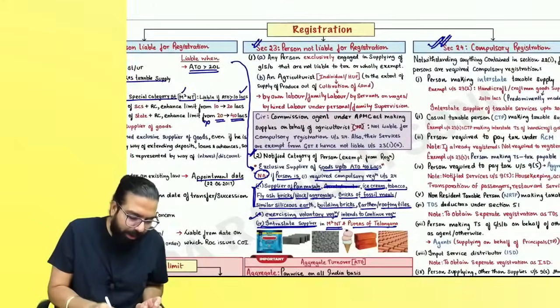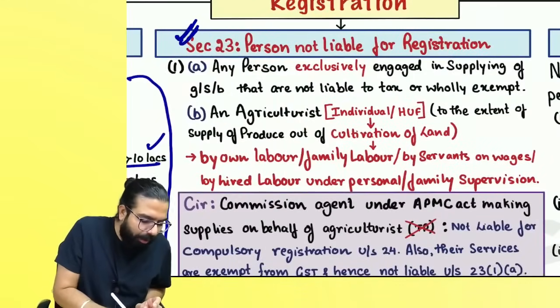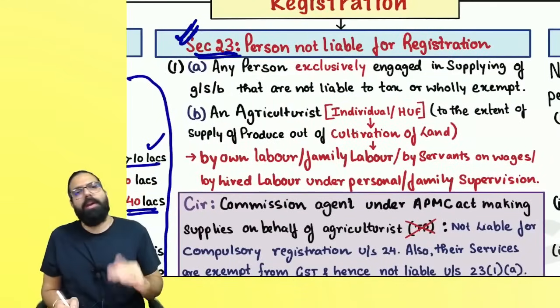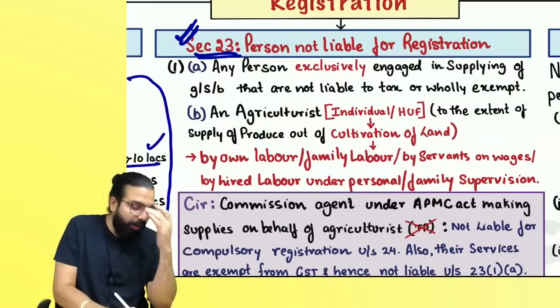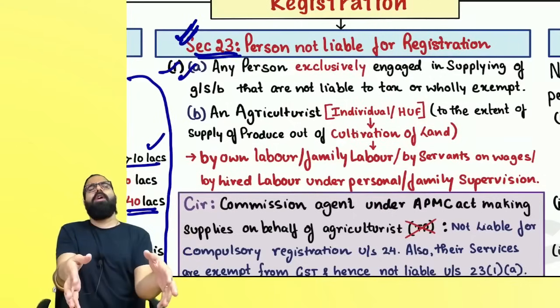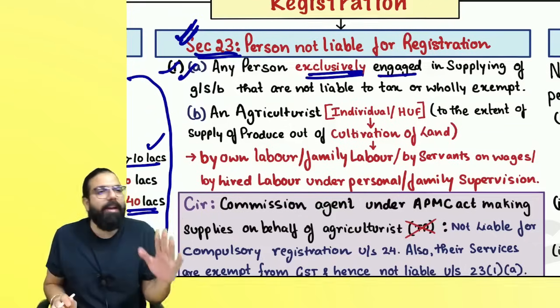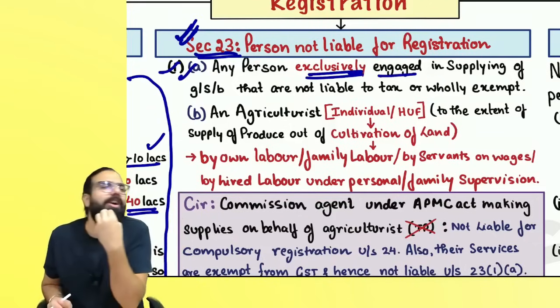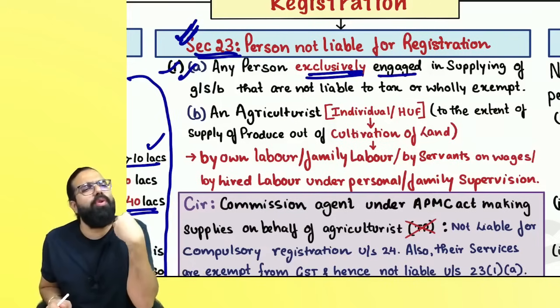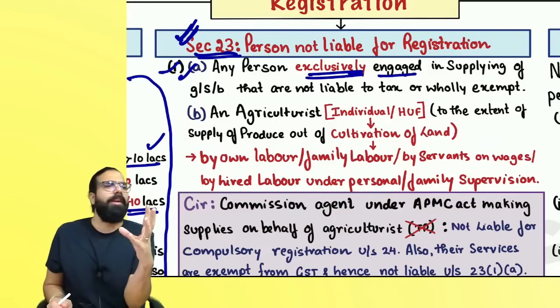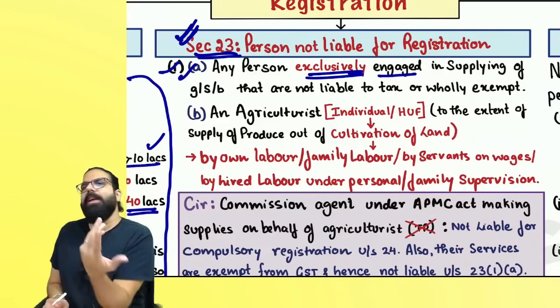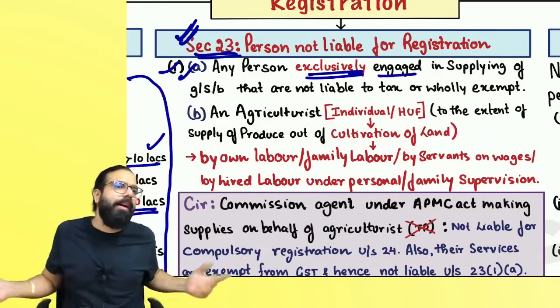The next one over here is section number 23. Section number 23 has 23(1)(a) and (b). Section number 23(1)(a) says if you are exclusively engaged in supplying those goods, services, or both, on which you are not liable to pay any tax, or those goods and services are wholly exempted from tax, then if you don't have to pay anything, why will you take registration?